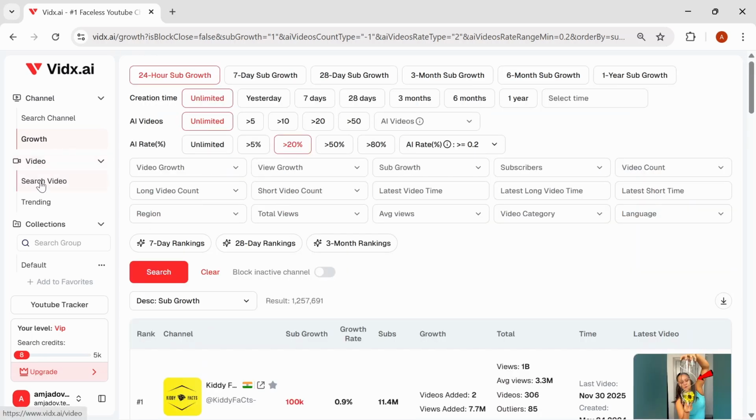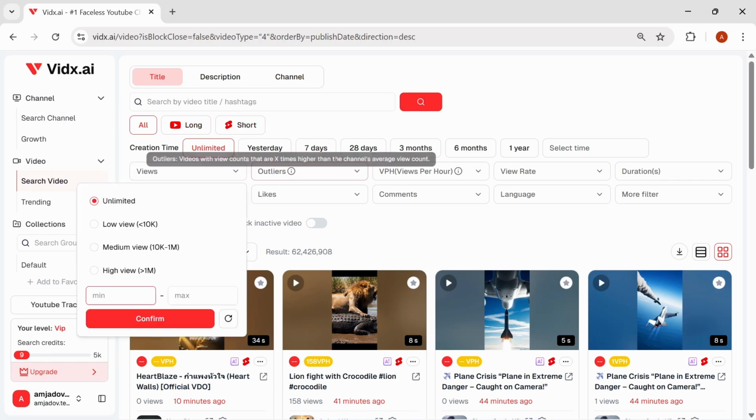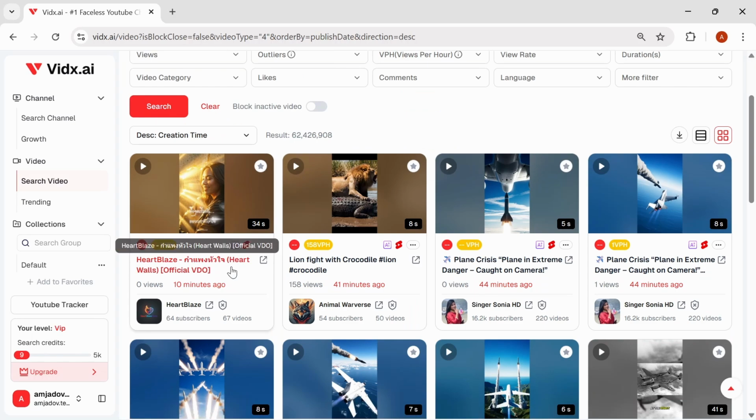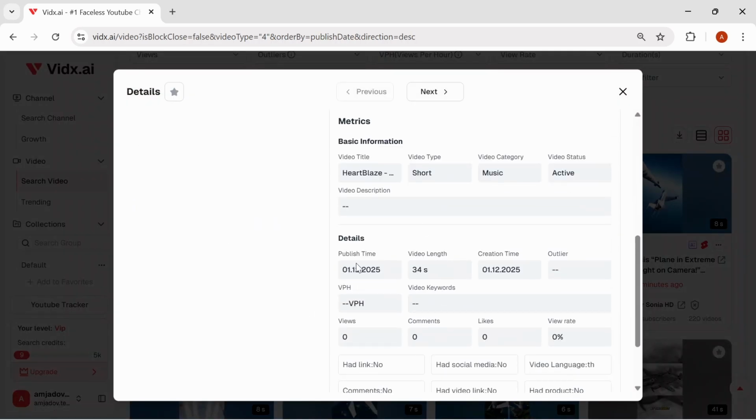You can also search by videos, video title, hashtag, description, and channel. You can search by long form videos or even shorts. With all these filters, you can apply and do the research. You can click any one of these videos, and here you can get all the details about this video.